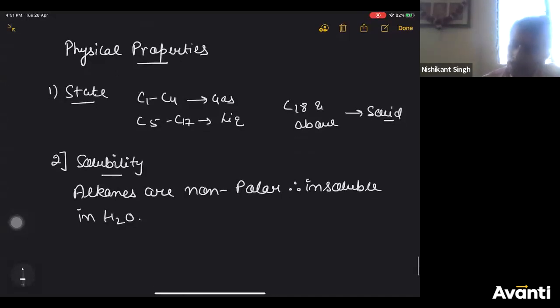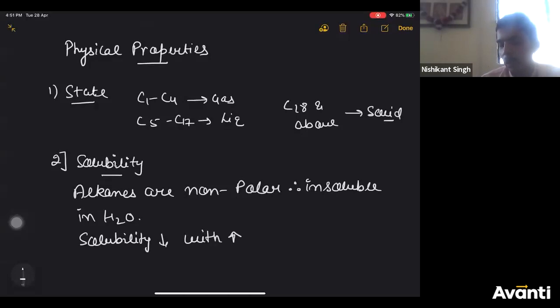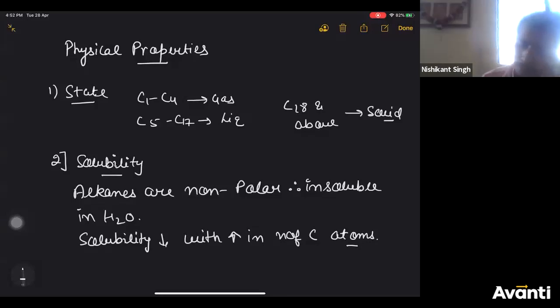Not only that, solubility decreases with an increase in the number of carbon atoms. That means ethane will be less soluble than methane, propane will be less soluble than ethane, and so on, right?